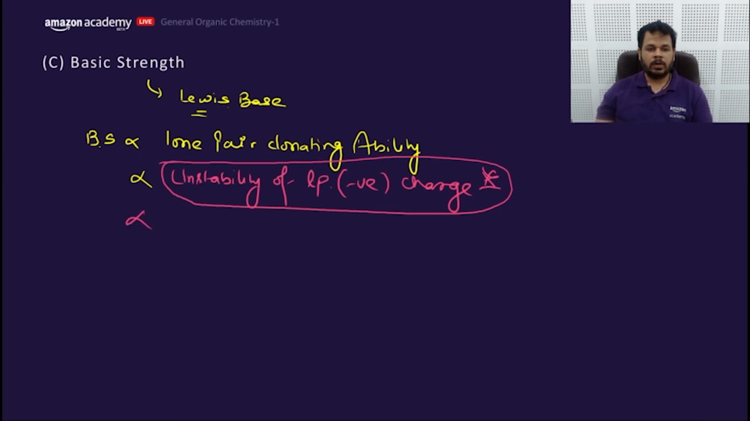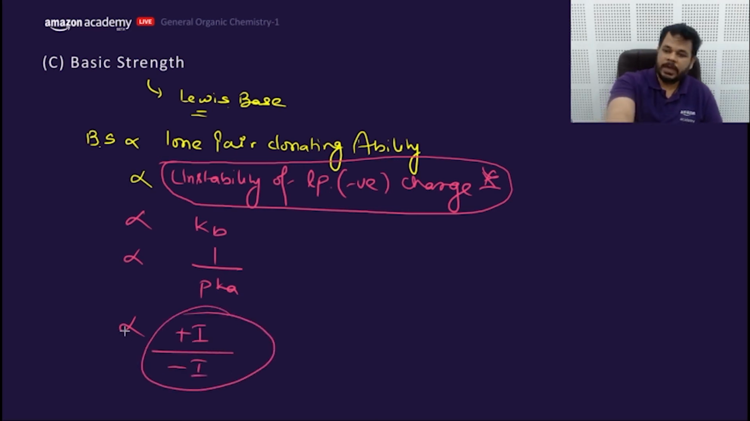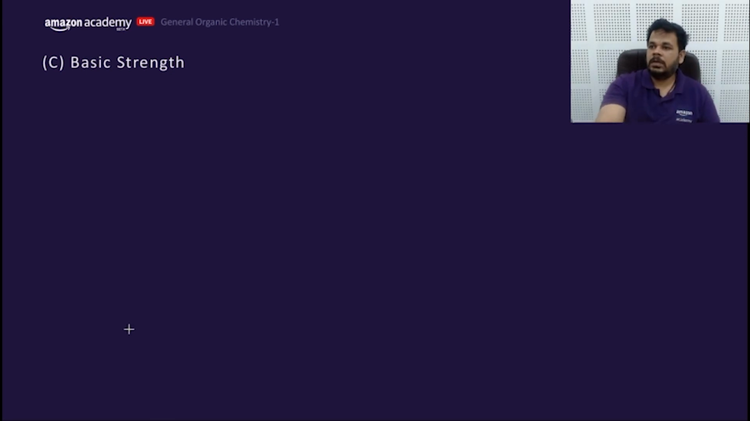Directly proportional to what? Base dissociation constant, and inversely proportional to what? pKb. Directly proportional to plus I, inverse of acidic strength, and inversely proportional to minus I. So this is the best way, my dear friends.